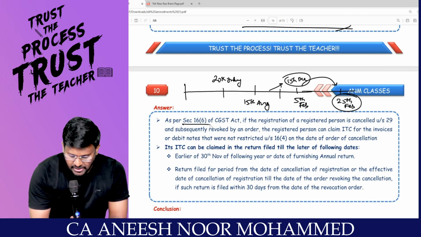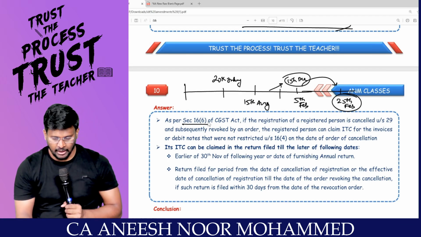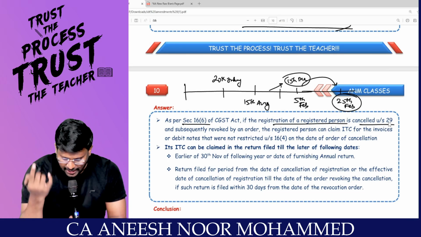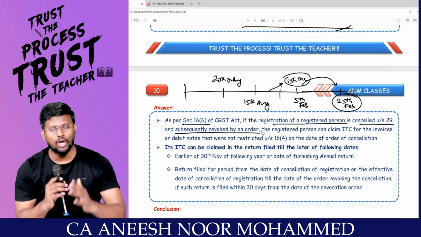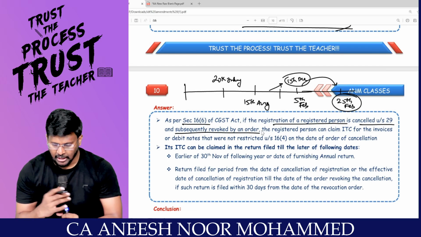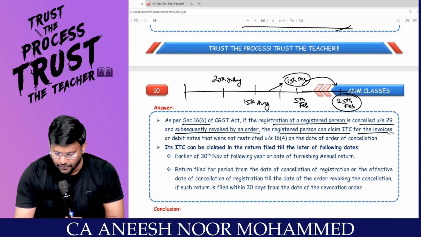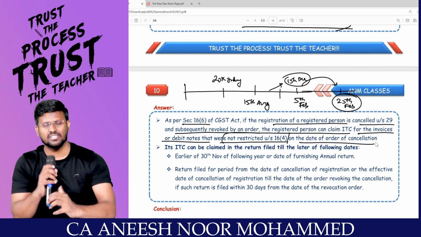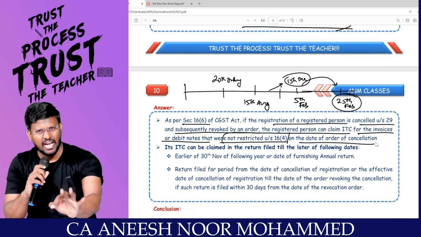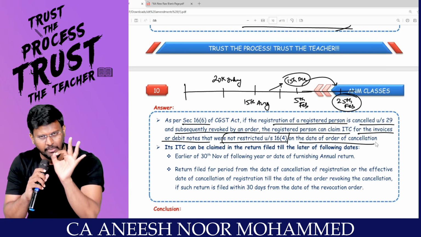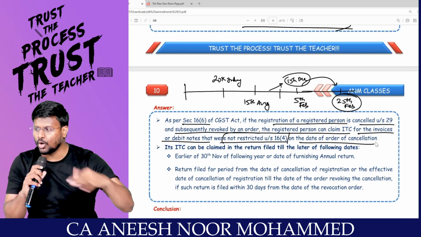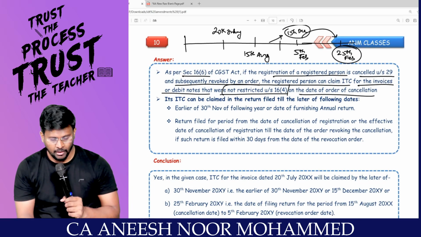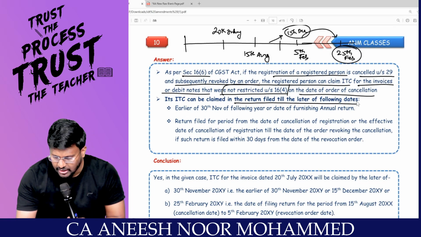Correct? As per 16(6) of the CGST Act, if the registration of a registered person is cancelled under section 29, first registration has been cancelled, subsequently revoked by an order. Later, they have passed a revocation order. The registered person can claim ITC for the invoice or debit note that was not restricted under 16(4) on the date of the order of cancellation. This is a thumb rule. On the date of cancellation, are you entitled to take ITC? Is the 16 subsection 4 time limit alive? Then later when you are filing the return also, you take that ITC. That's it, game over. What a beautiful, brilliant relaxation given by the Act. Its ITC can be claimed in the return filed till the later of the following dates.